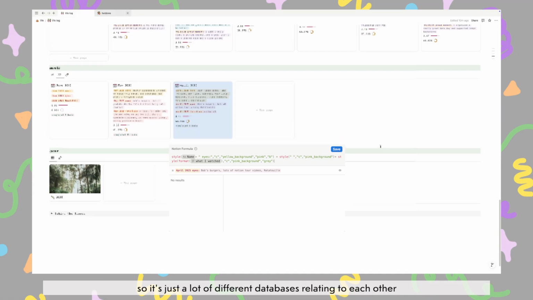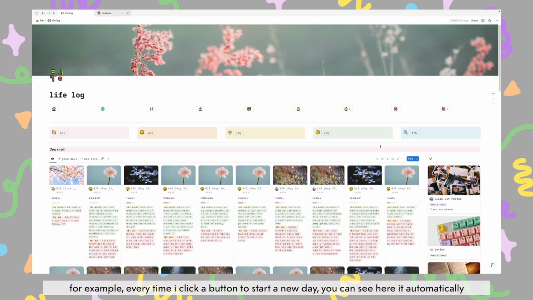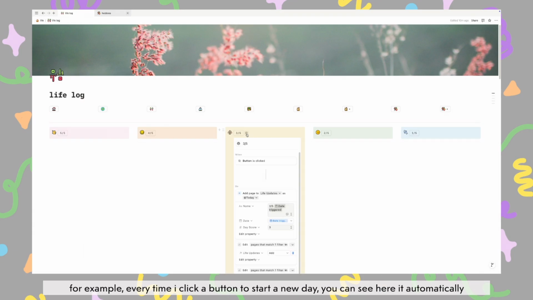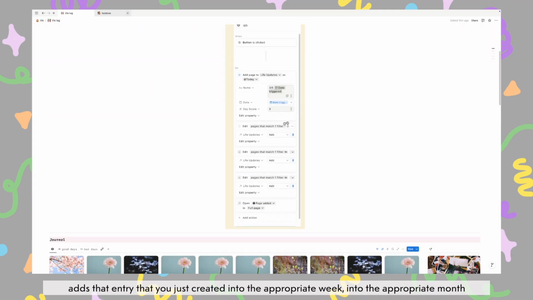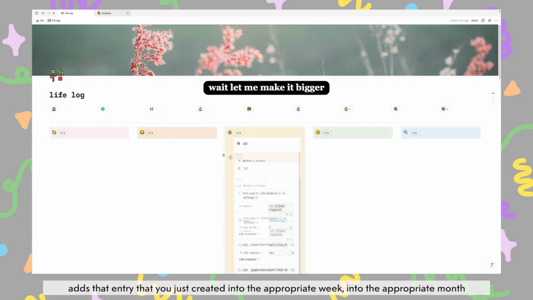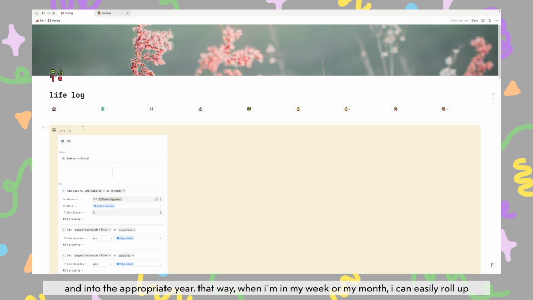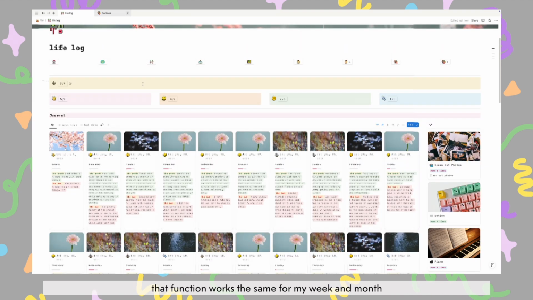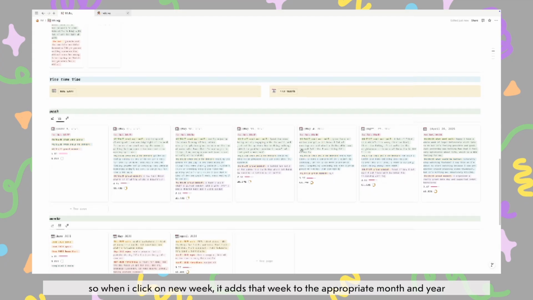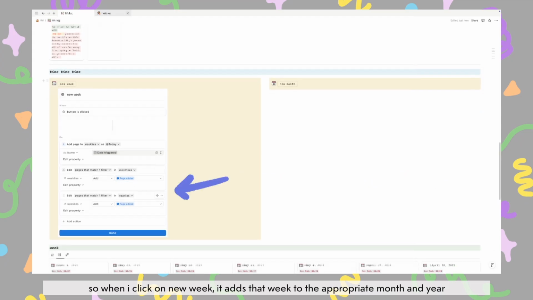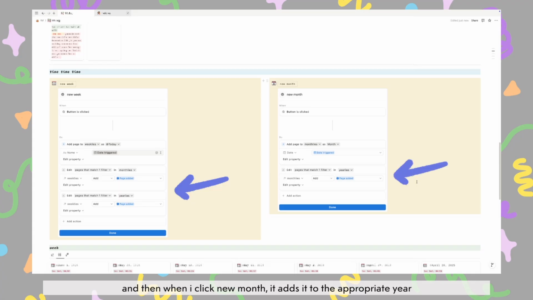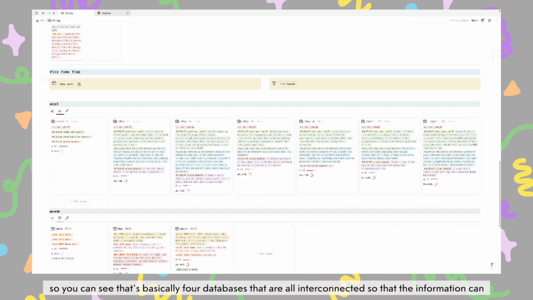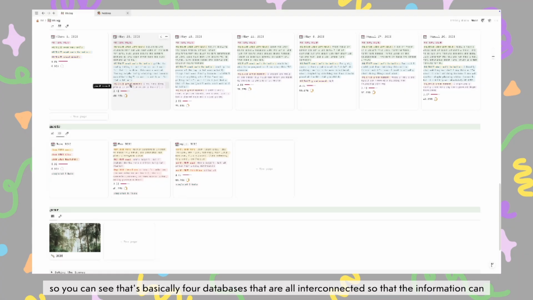So it's just a lot of different databases relating to each other. For example, every time I click a button to start a new day, you can see here that it automatically adds that entry that you just created into the appropriate week, into the appropriate month, and into the appropriate year. That way, when I'm in my week or my month, I can easily roll up whatever properties I want, such as my memory book memories or my big wins and so on. That function works the same for my week and month. So when I click on new week, it adds that week to the appropriate month and year. And then when I click new month, it adds it to the appropriate year. So you can see that's basically 4 databases that are all interconnected so that the information can be shared however they want.